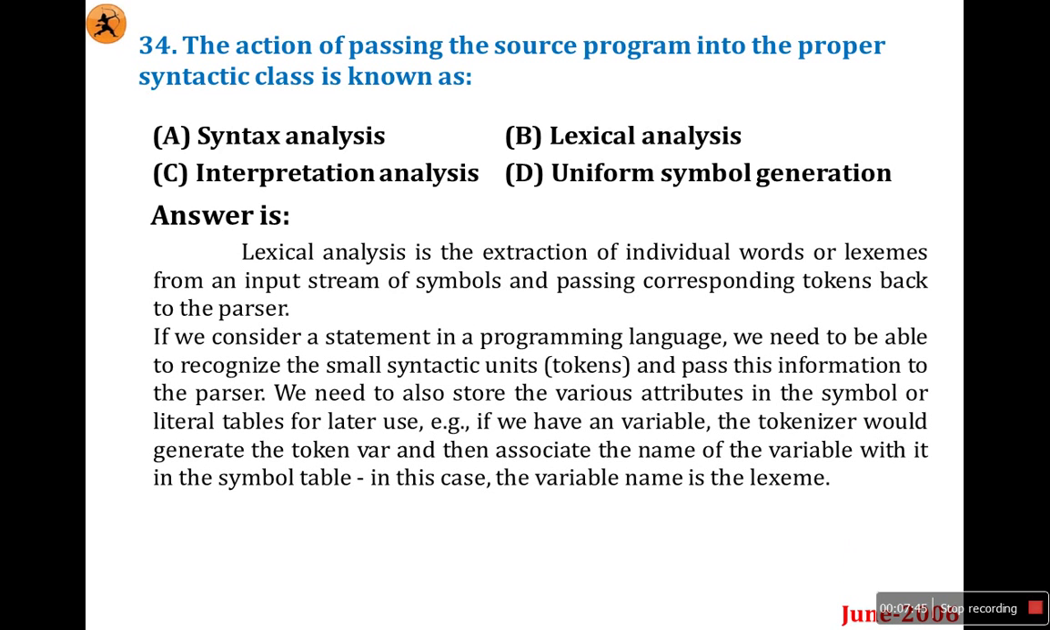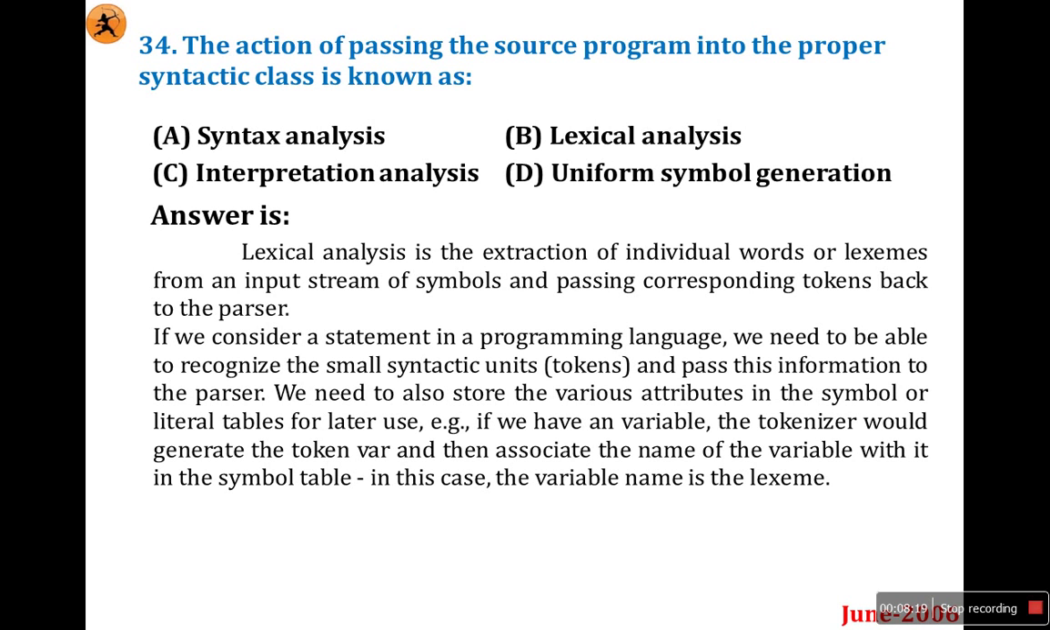If you consider a statement in a programming language, we need to be able to recognize small syntactic units like tokens. In C, there are 6 tokens: keyword, identifier, string, operator, special symbols, and constants. These are the tokens of C, and similarly all languages have their own tokens. Usually, these are the 6 basic tokens of all programming languages.